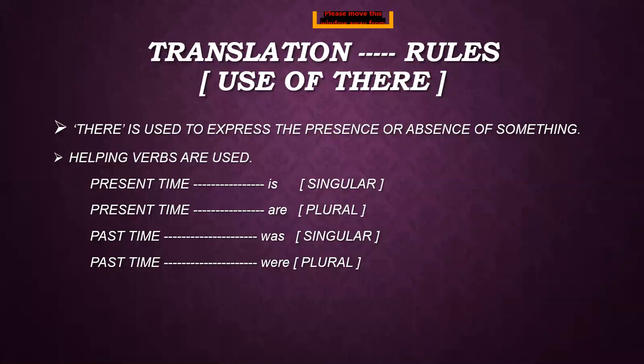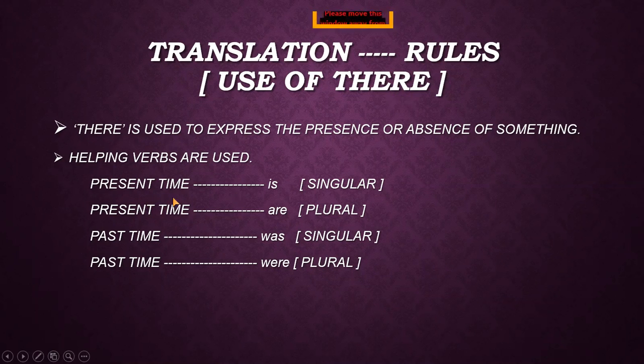Now I'm going to discuss the translation rules for the use of there. There is used to start a sentence, and it is used to express the presence or absence of something. It means anything which is present anywhere or absent from anywhere, we express this by the use of there. Some helping verbs are used with there.